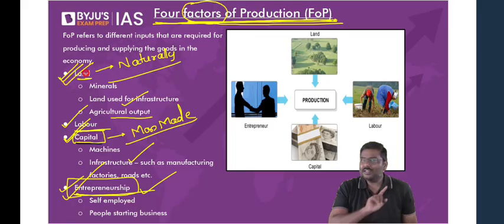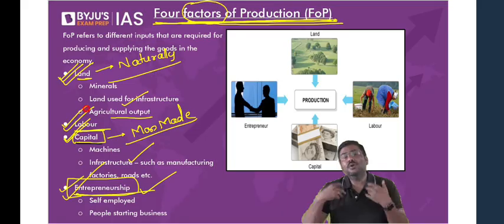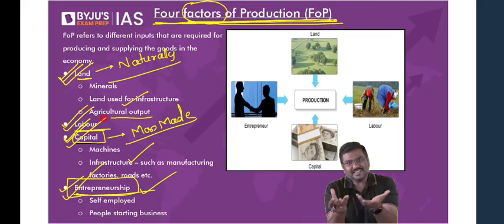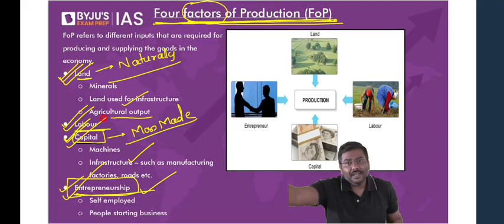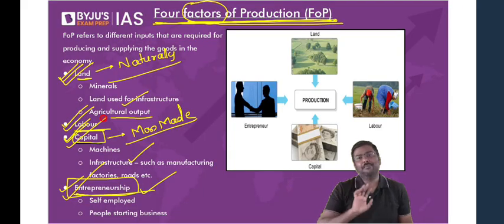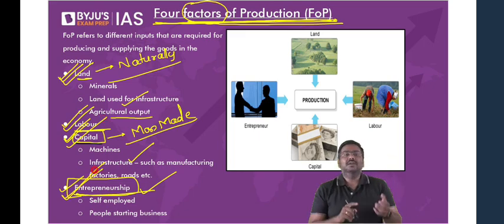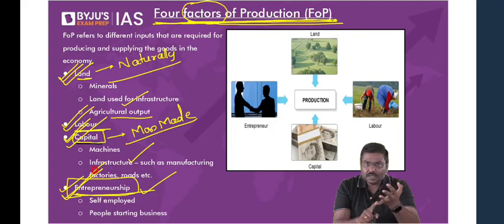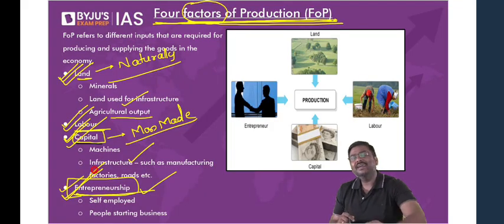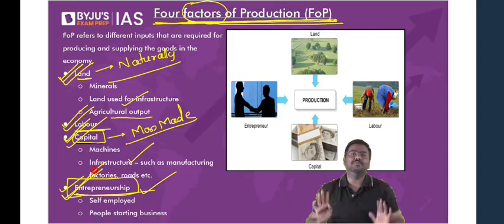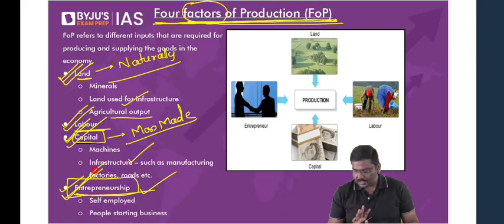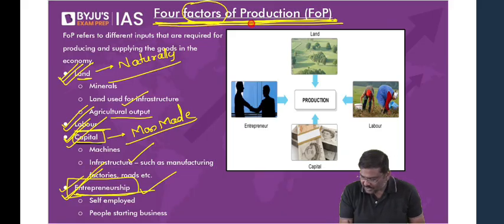So land is anything that is naturally available. Second, labor, that is you and me, the people who are going to work. Third one is capital, anything that is produced by us, that is an asset, which will be further used in production. That is called capital. And the fourth one is entrepreneur. It is basically referring to the person. Many are asking, what is entrepreneurship? The person who will put money, who will invest money, take the risk, and start the manufacturing process. That person is called an entrepreneur. All of you okay with this? Done. So these are called the four factors of production.